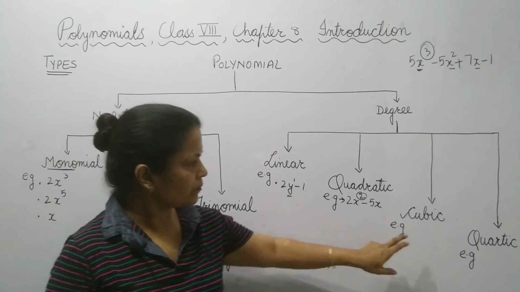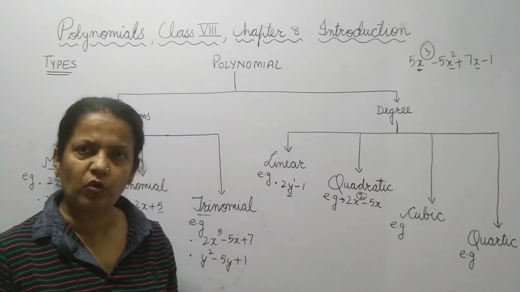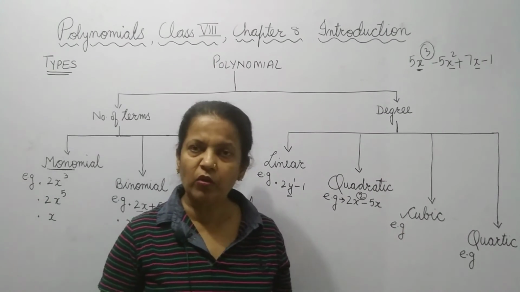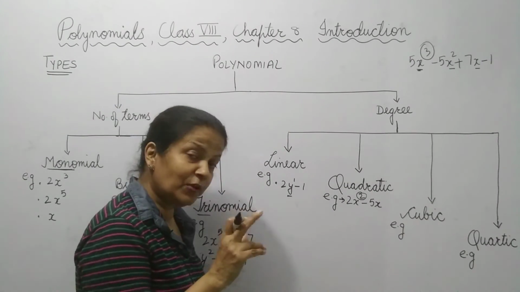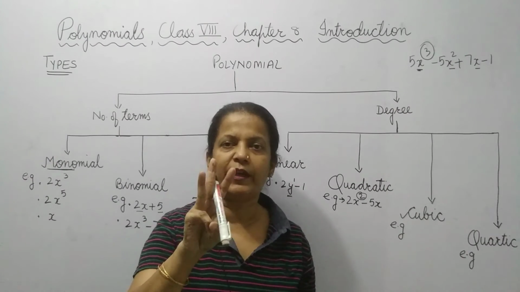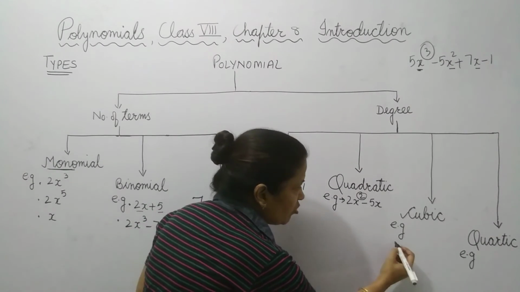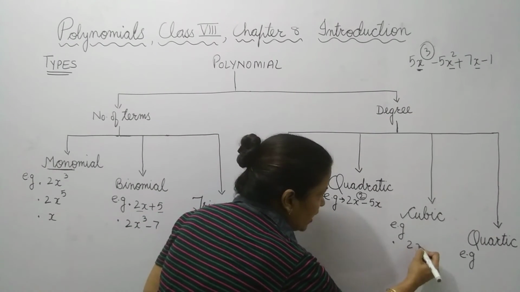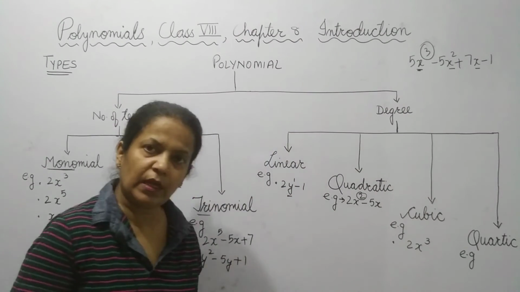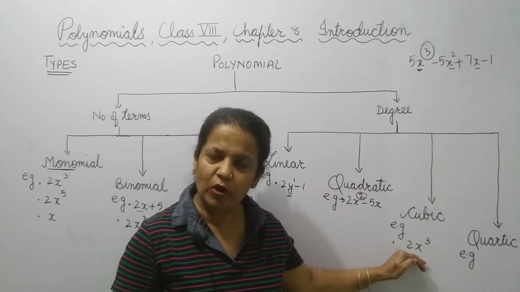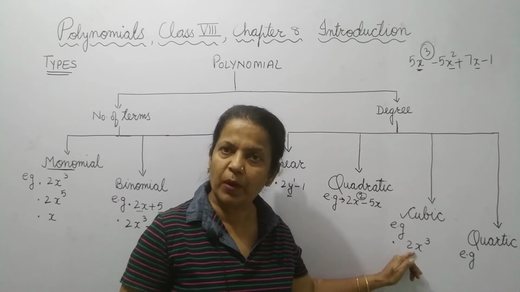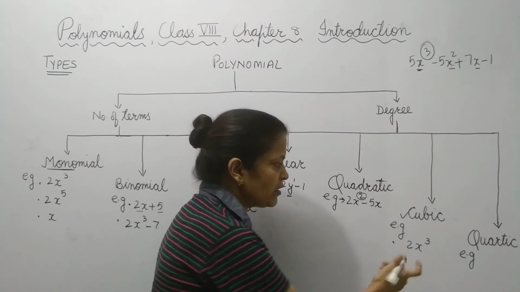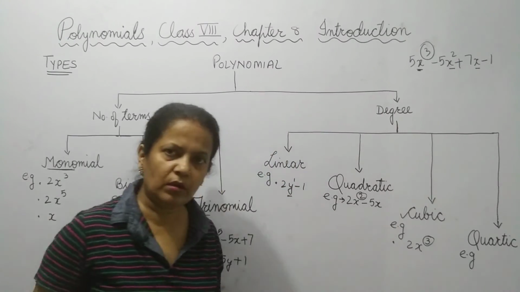Got it? Now, how will you find a cubic polynomial? In a cubic polynomial, the degree is 3. It can be written like this also. Tell me, is it a polynomial? Yes. Now, what is the highest power in this polynomial? The highest power is 3, isn't it?